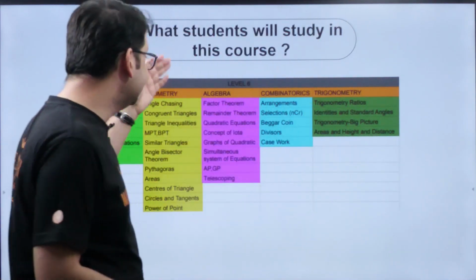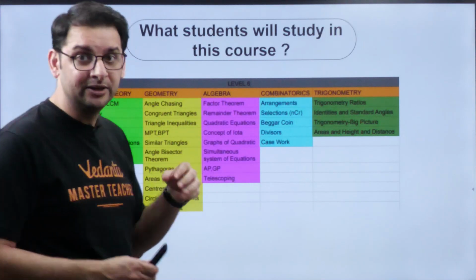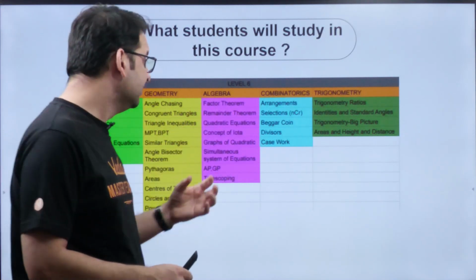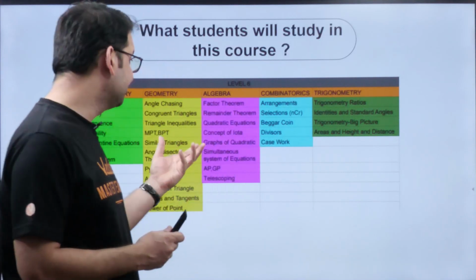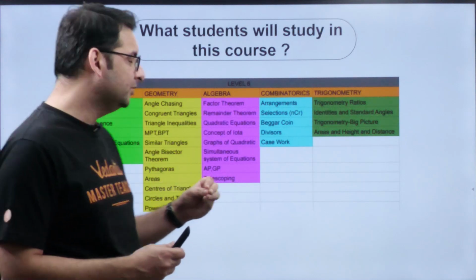If we talk about algebra: factor theorem, remainder theorem, their amazing applications, quadratic equations, the concept of iota, we are going to introduce a little bit of complex numbers. Graphs of quadratic equations, simultaneous system of equations, AP, GP, and telescoping is something we're going to introduce.